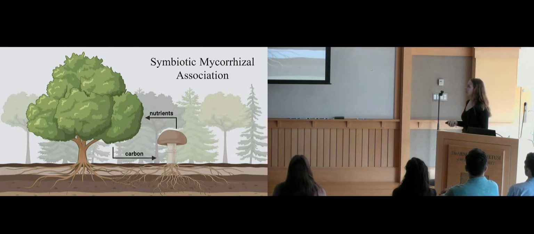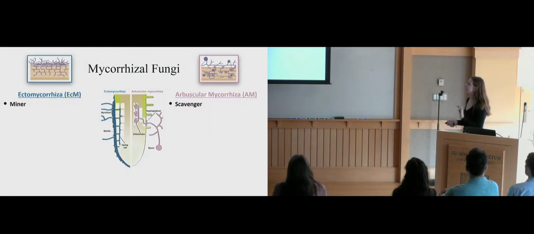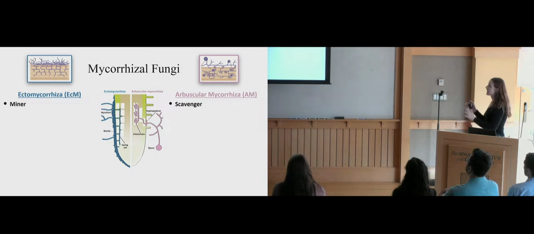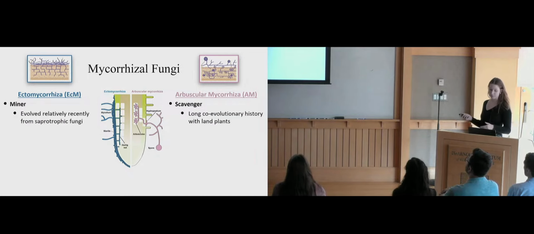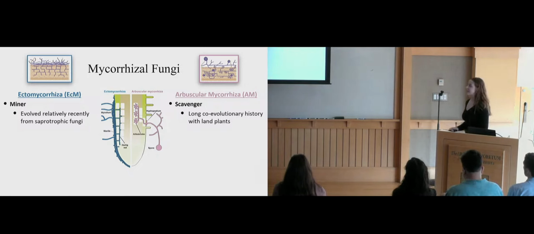The plants provide the fungi with photosynthetically derived carbon, while the fungi provide the trees with nutrients that would have been otherwise inaccessible. This type of fungi is called mycorrhizal fungi, and there are two main types, ectomycorrhizae, or ECM, and arbuscular mycorrhizae, AM. These can be broadly classified into the miner and the scavenger. So EM evolved relatively recently from saprotrophic fungi, so it maintained the enzymes that decomposers use. AM has a very long coevolutionary history with land plants and associates with a wide variety of species.